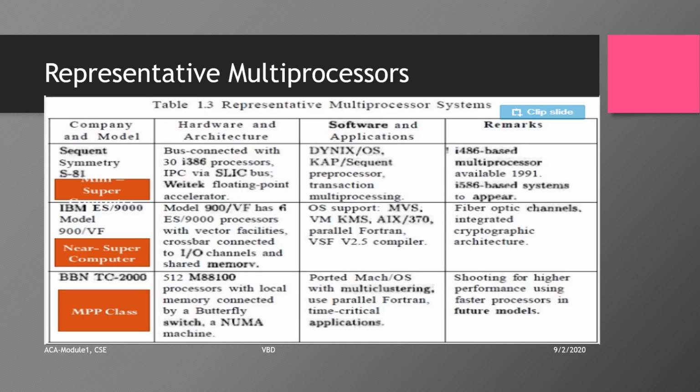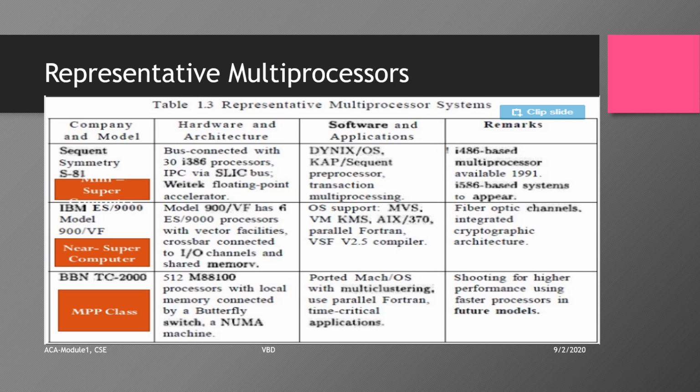Several early commercially available multiprocessors are tabulated here. The S81 was a transaction processing multiprocessor consisting of 30 i386, i486 microprocessors tied to a common backplane bus. Next one is the IBM ES9000 model. It was one of the latest IBM mainframes. It had up to 6 processors with attached vector facilities.